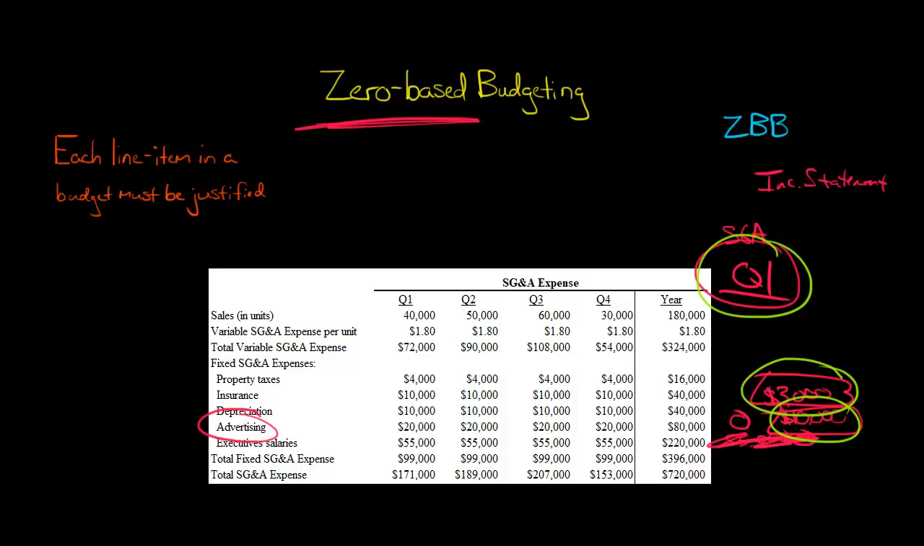And we would just go through each and every line item, and it's not saying we're going to make it zero. It's just saying that we're going to pretend that we haven't approved anything. We're not going to start at 20,000 and say, okay, should we add to the 20,000? We're going to start at 0 and say, okay, how much should we be spending on advertising for the first quarter of the upcoming year?